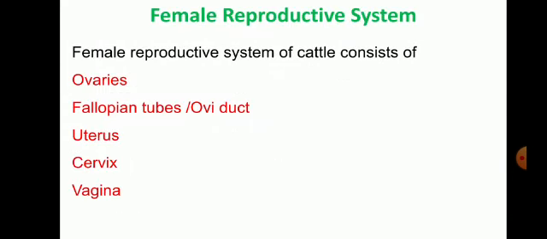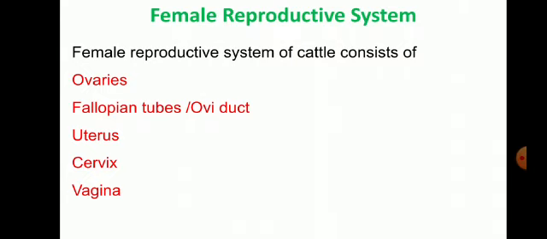The female reproductive systems of cows, human beings, or other domestic animals are the same, but the size of the organs differs depending upon the animal. Today we are discussing the female reproductive system of cattle or cows, which consists of the following organs: a pair of ovaries, a pair of fallopian tubes or oviducts, the uterus, cervix, and vagina.